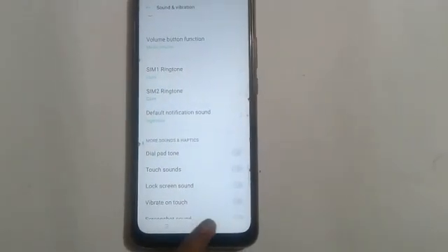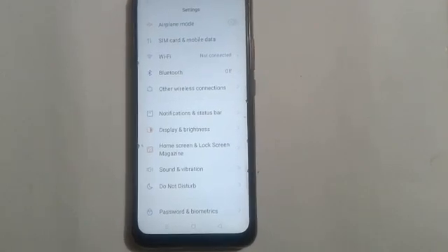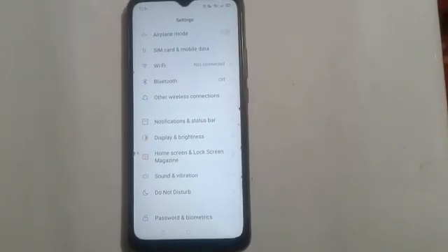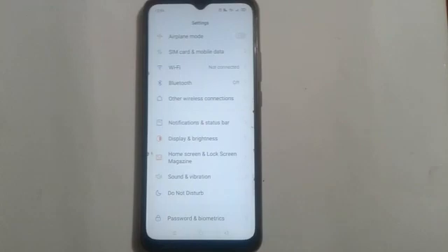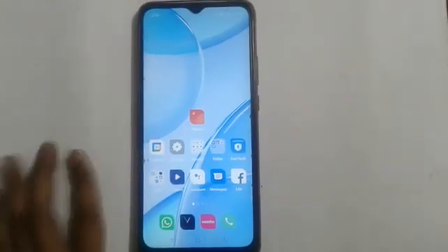I want to change my old default notification ringtone to new. After that, it's done.